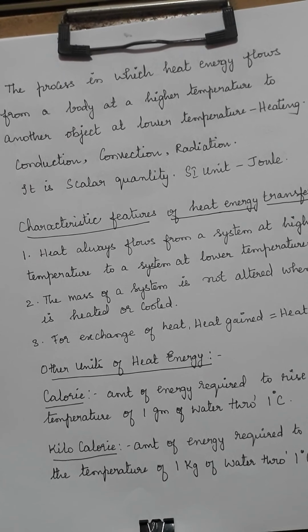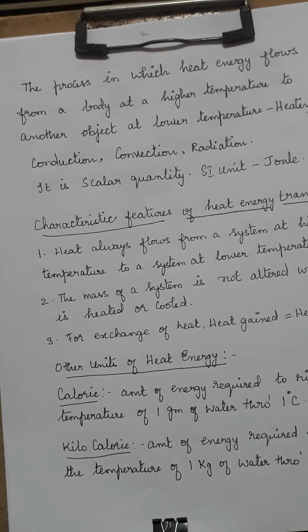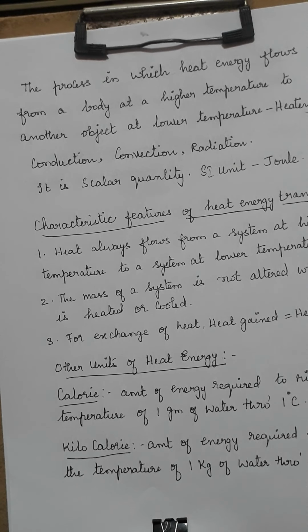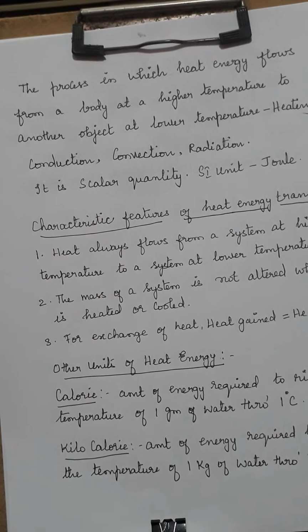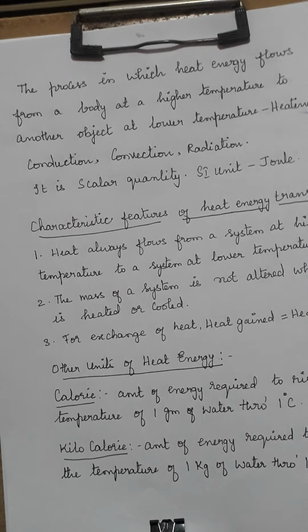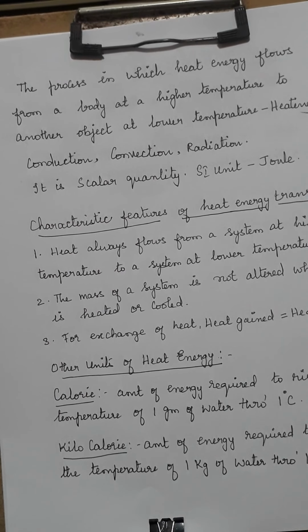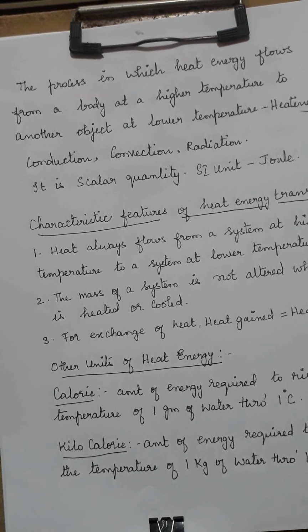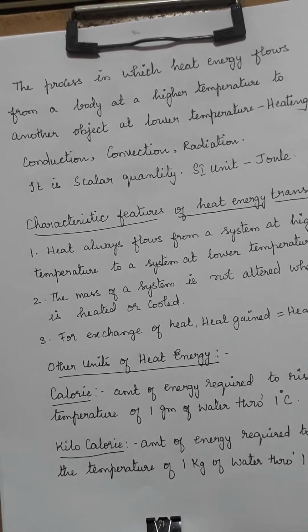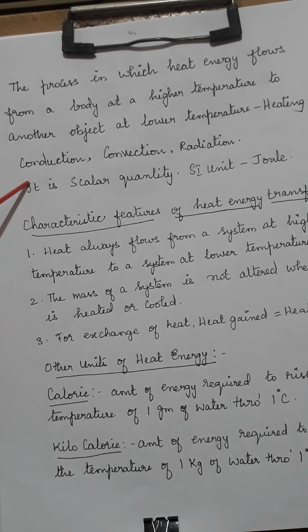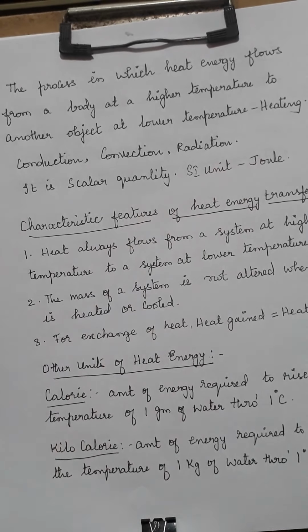They both are examples for convection. Then radiation. Radiation is how earth gets energy from the sun. Every day we get radiations, it is all radiations from the sun which reaches the earth. It's a scalar quantity and its unit is always joule.